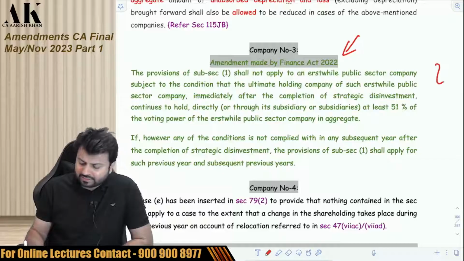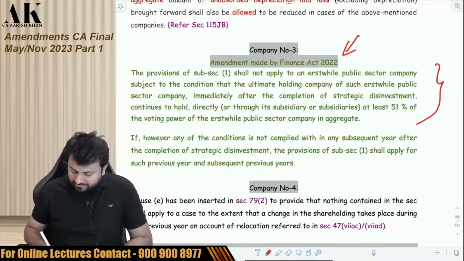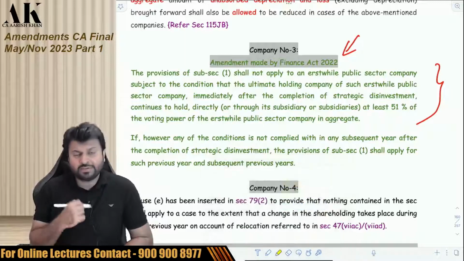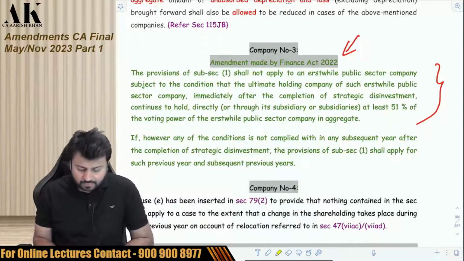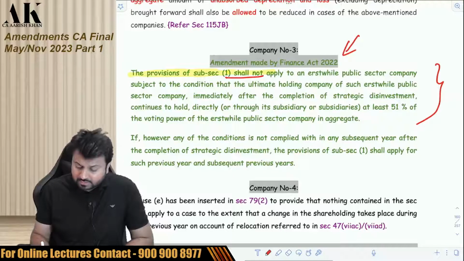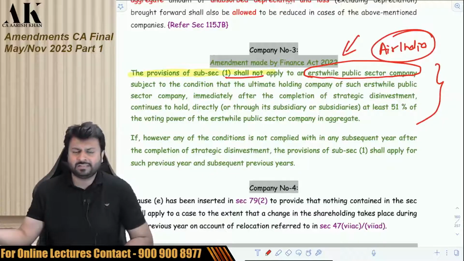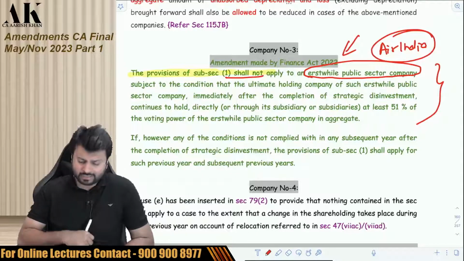So the government has given certain relaxations to disinvestment of PSUs. So let's see what kind of relaxation has been given, and it has been given subject to some conditions. The provision of subsection 1, that is section 79(1), shall not apply to an erstwhile public sector company. Mainly it has been given to Air India, because the Air India disinvestment happened last year and it has been given to our Tatas.